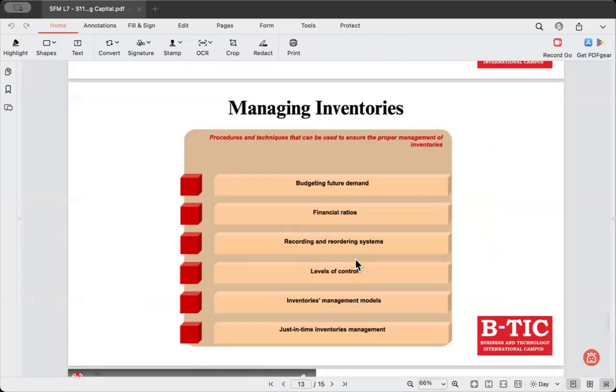And then finally, we have this image, which is related to managing inventories. This image gives us a clear outline of the key procedures and techniques for managing inventories, which are essential for ensuring that inventory levels are optimized. As I said before, inventories should not be too high or too low. If it is too low, problem. Too high, again, problem.